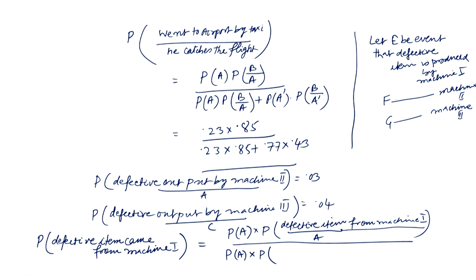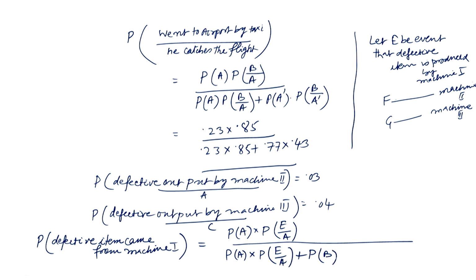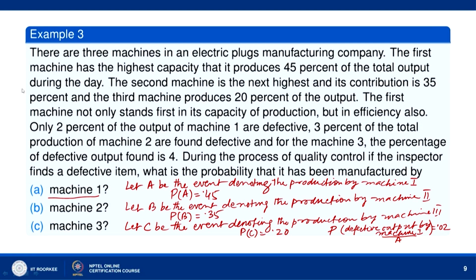Okay. So then you can write here, in short, we can write like this: probability of E given A, plus probability of B into probability of F given B, and then probability of C into probability of G given C. Okay. So this will be equal to, P A is 0.45 into